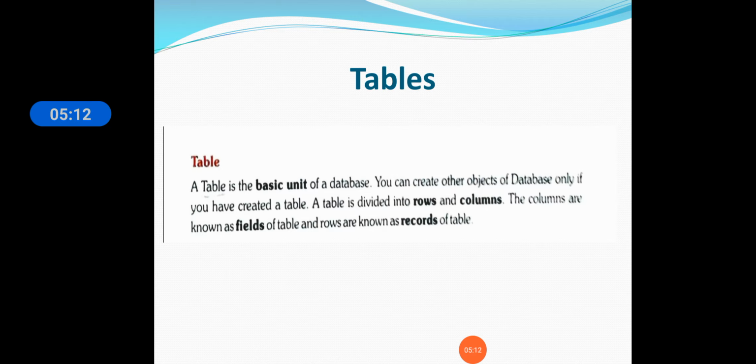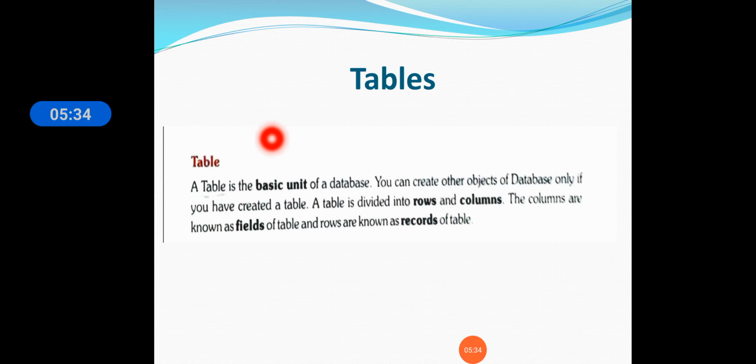Tables. A table is a basic unit of a database. You can create other objects of a database only if you have created a table. A table is divided into rows and columns. The columns are known as fields of a table and rows are known as records of a table.